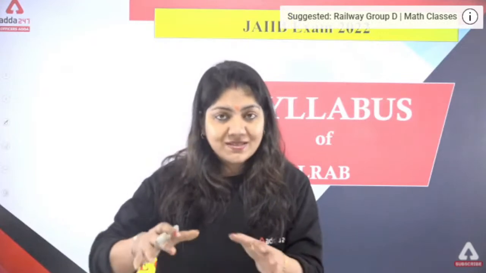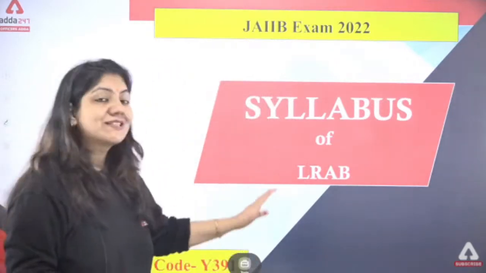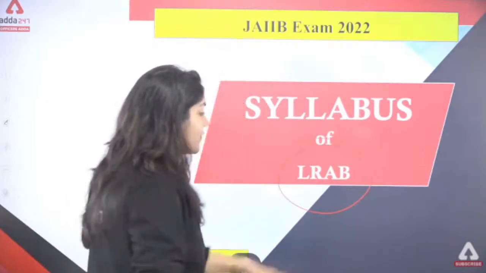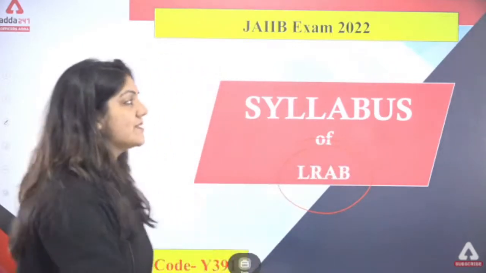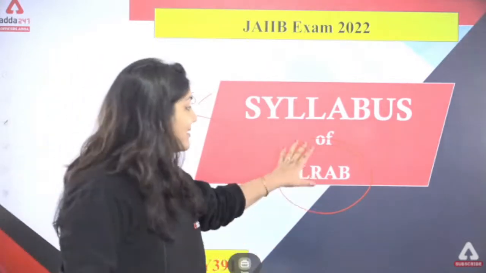You have 2 chances in which you can crack this JAIIB, in the May-June session and in the November-December session. So no need to lose hope. Just be positive and always come to the 9 p.m. session and always be with me. The 9 p.m. session is especially for English medium aspirants who really want to crack the JAIIB exam. Today we are going to discuss the syllabus of your LRAB. If you learn this syllabus, then I think your 50% course is complete.